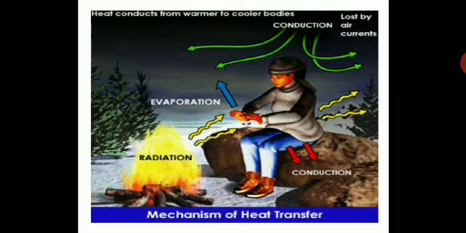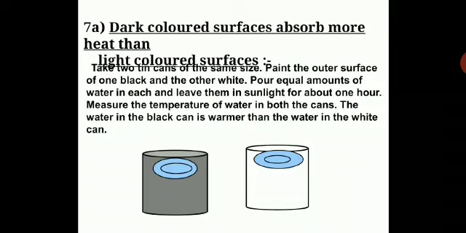Heat conducts from warmer to cooler bodies. So you have to understand this. Heat always conducts from warmer to cooler bodies. That means it will always get transferred from warmer to cooler bodies. Then here we will see dark colored surfaces absorb more heat than light colored surfaces.